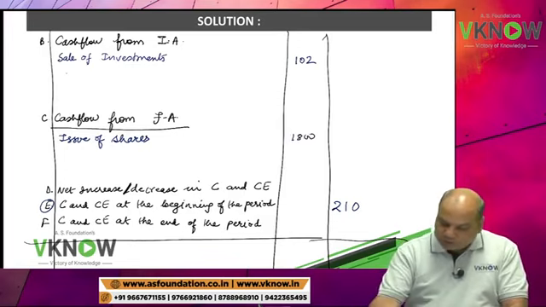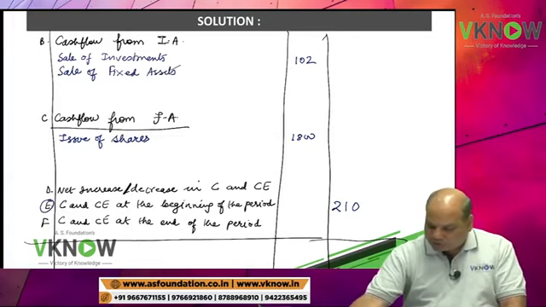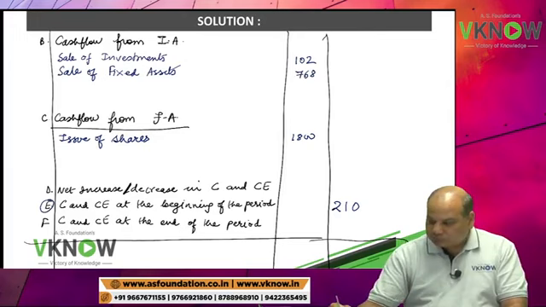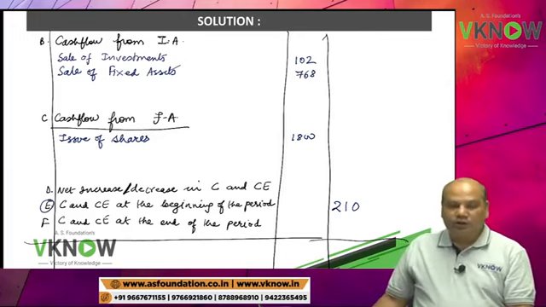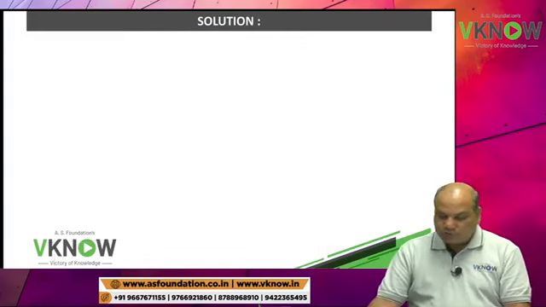Then sale of fixed asset, once again investing activity, amount 768.